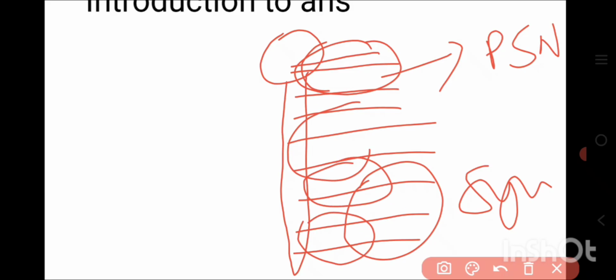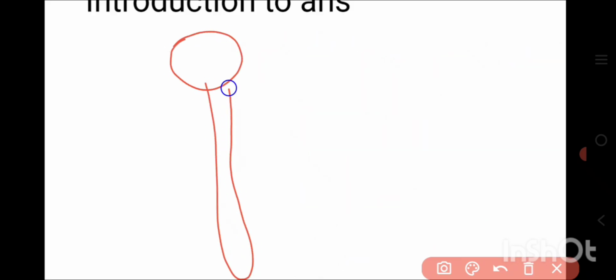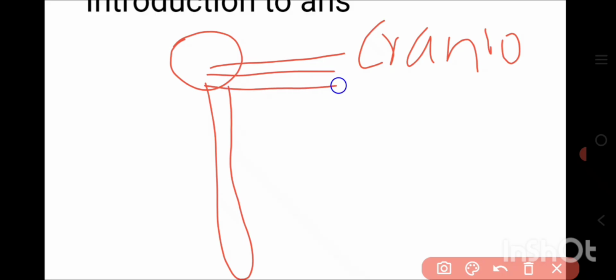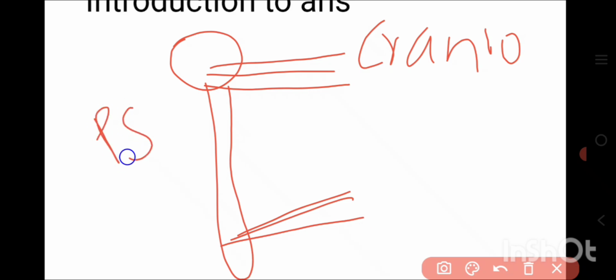Here in case of parasympathetic nervous system, the parasympathetic nervous system is also considered as the craniosacral outflow. Okay, means the nerves are originating from the cranium as well as the sacrum part of the spinal cord. Which nerves are considered as the parasympathetic nervous system?